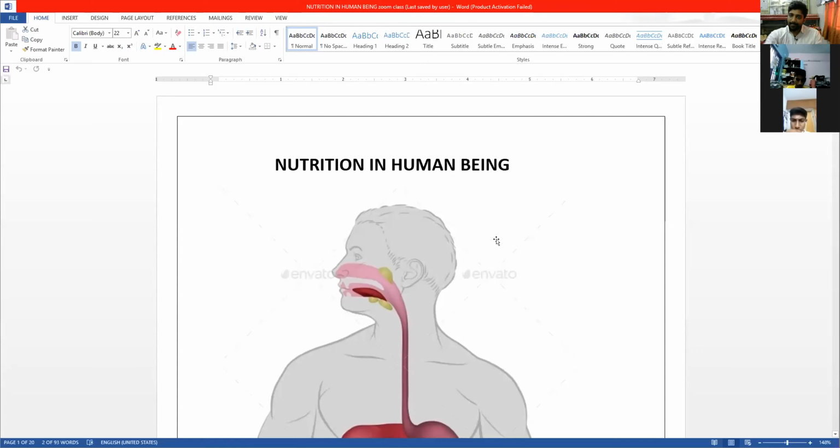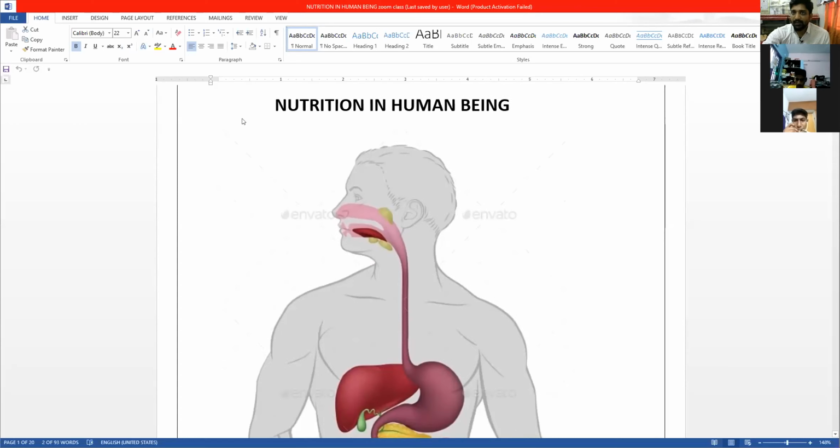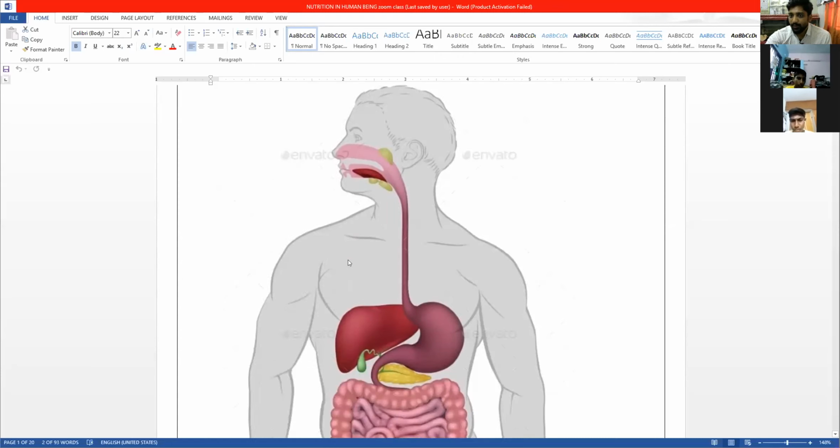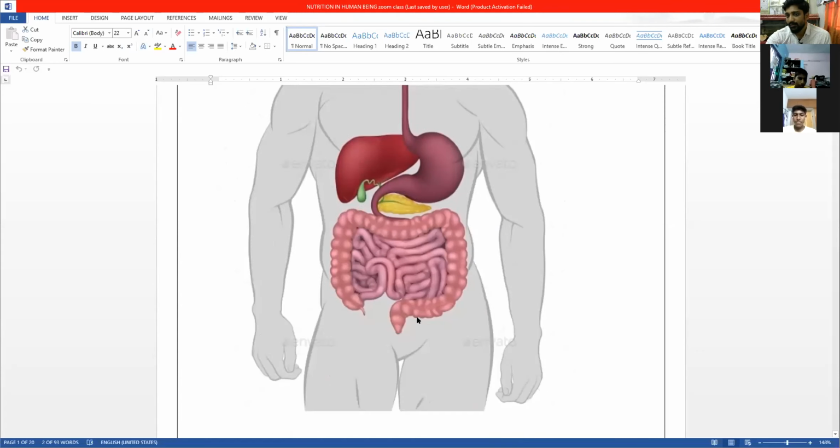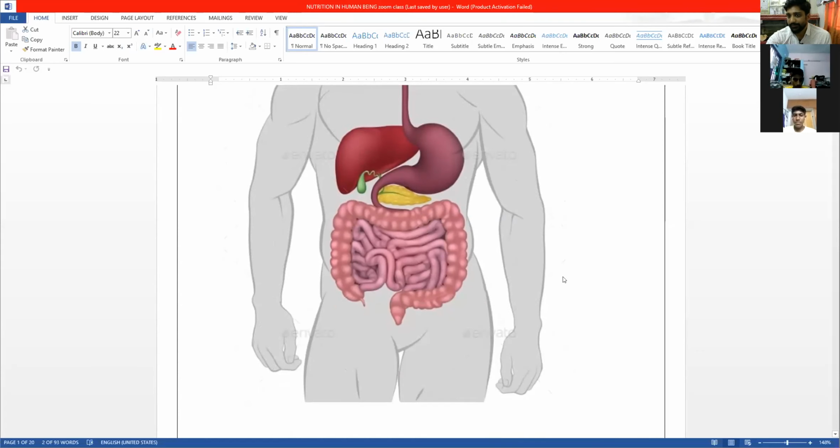So as we know, nutrition in a human being starts from the mouth and goes till the anus, right? This whole pipe is called the alimentary canal, which is totally 9 meter long.